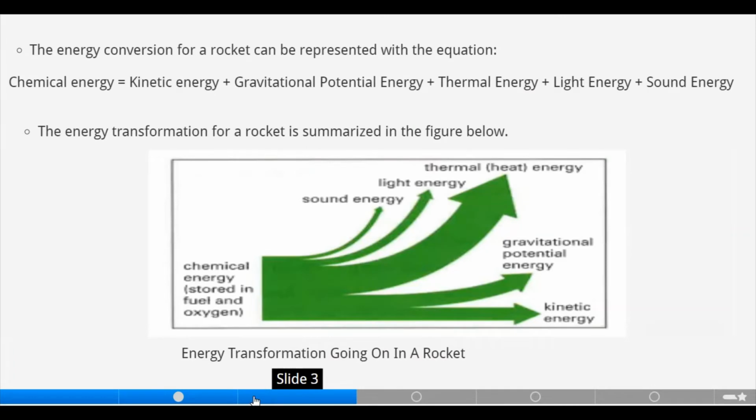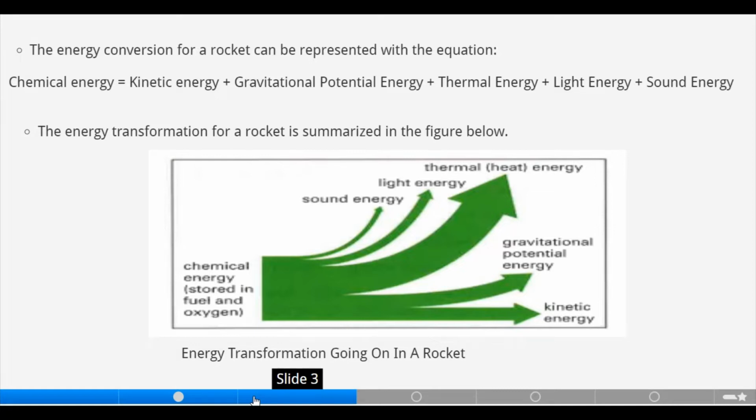Let's move on. The energy conversion for a rocket can be represented with the equation: chemical energy is equal to kinetic energy plus gravitational potential energy plus thermal energy plus light energy plus sound energy. The energy transformation for a rocket is summarized in the figure below.